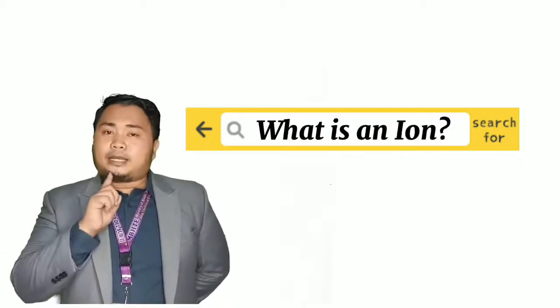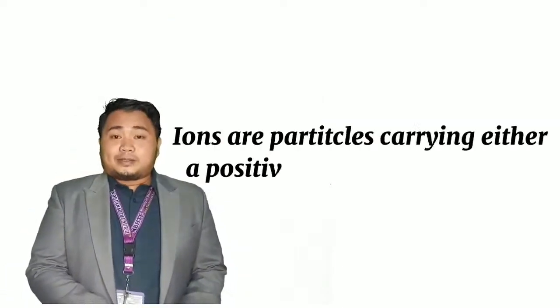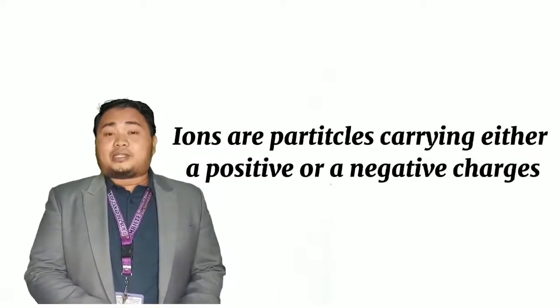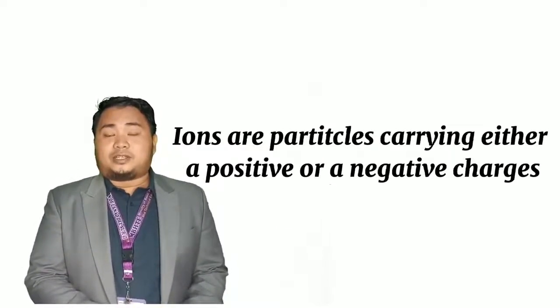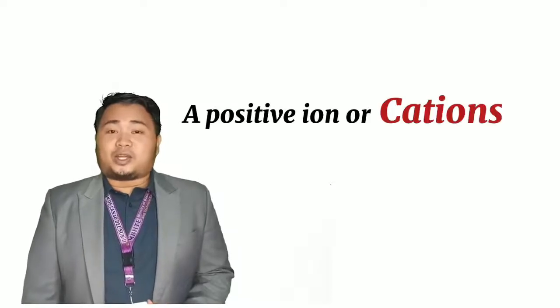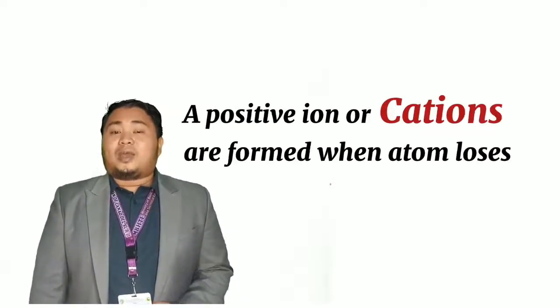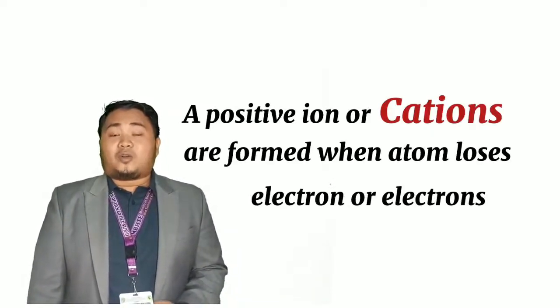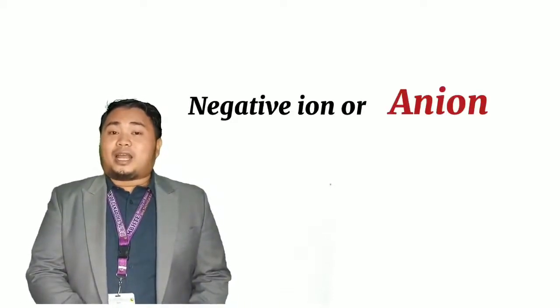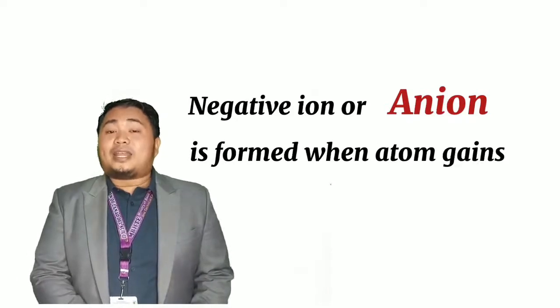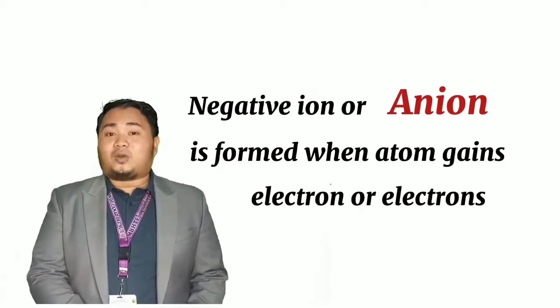Okay, so what is an ion? Ions are particles carrying either positive or negative charges. A positive ion or cation is formed when an atom loses an electron or electrons, while a negative ion or anion is formed when an atom gains an electron or electrons.